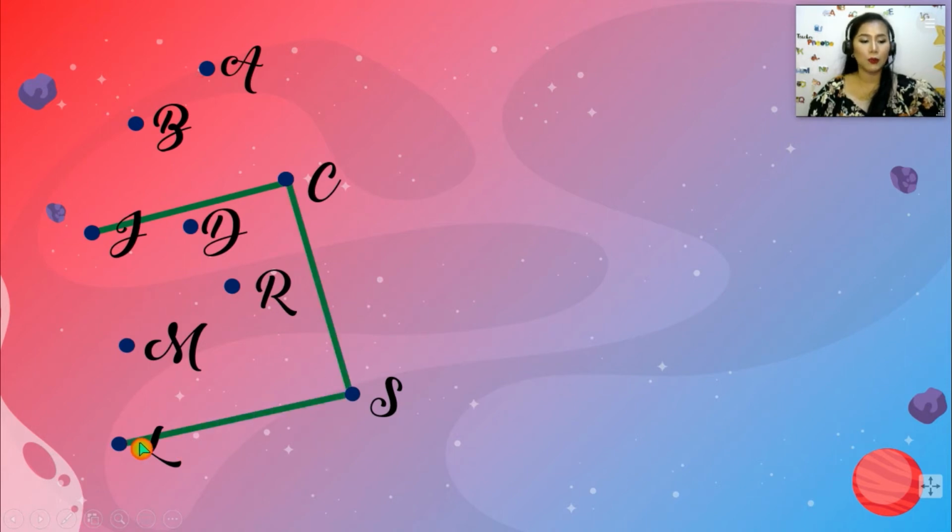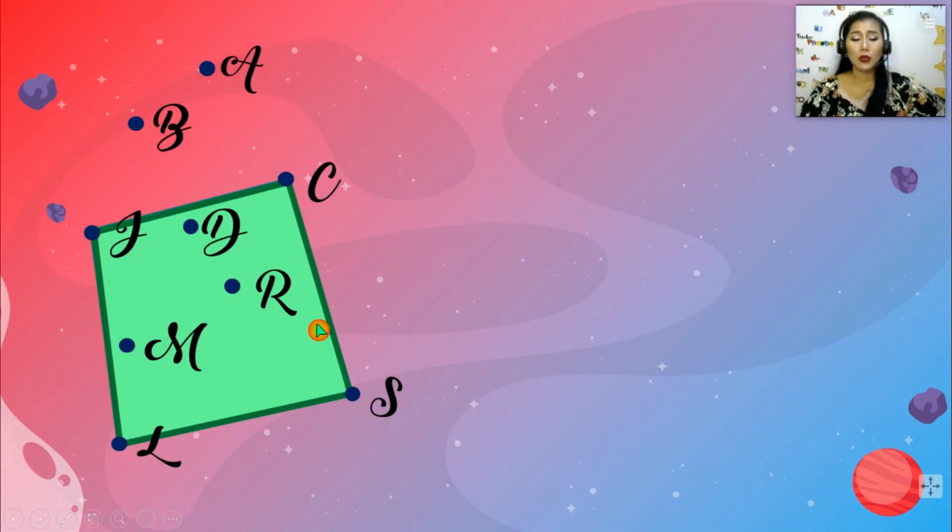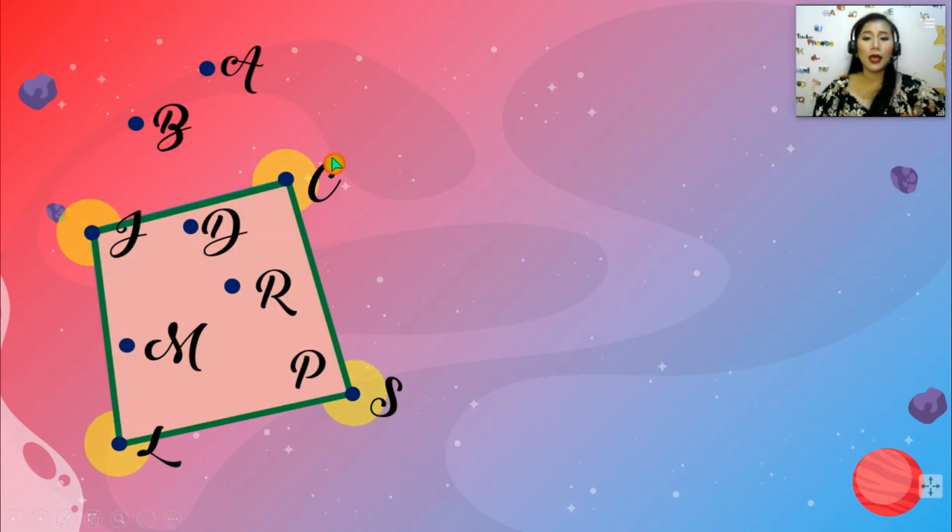Okay, so now, going back to the points that we have, let's try to connect point J to point C, to point S, to point L, and to point J. Kapag kinonect natin sila, makakabuo tayo ng plane. So, kinakailangan pala, para makabuo tayo ng plane, kinakailangan natin ng tatlo na line na maiko-connect natin. So, yan ang tinatawag natin na plane. Okay, there we go. And plane is named by the 4 points that is found there. Yung pinag-connect natin, gamit yon, pwede natin mapangalanan ang plane na yan.